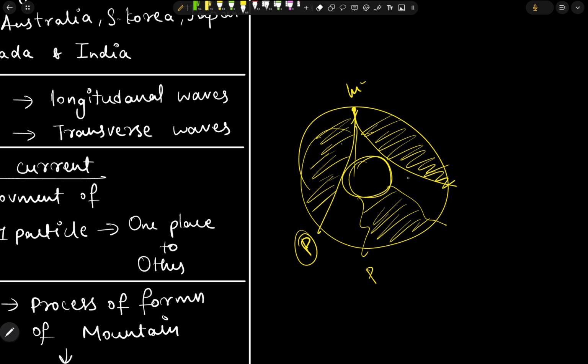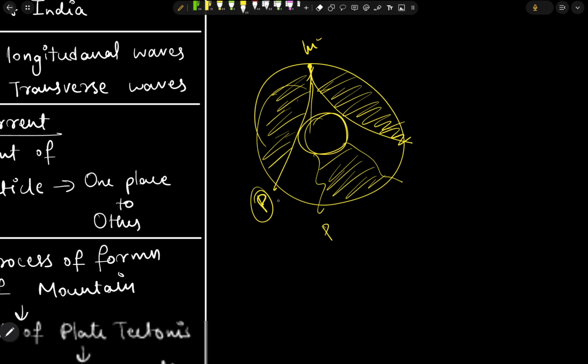P waves occur in these areas. This is 103 degrees from the place where it has occurred, that is, from the focus, and this one is I think 145 degrees, 145.